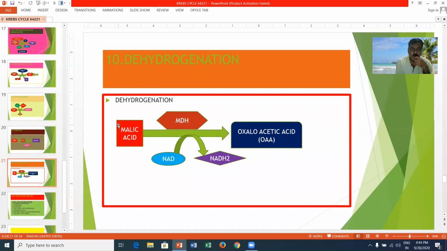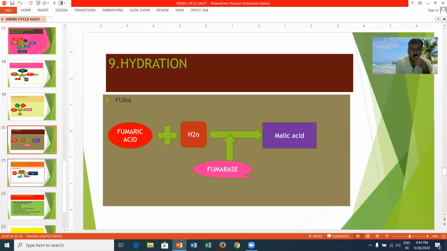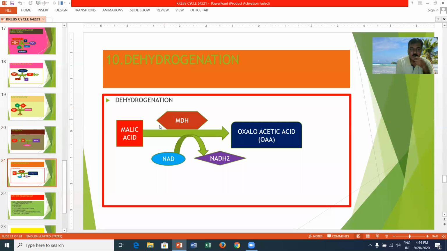Next one is dehydrogenation. The malic acid, in the presence of malic acid dehydrogenase, converts into oxaloacetic acid. NAD is reduced to NADH2.